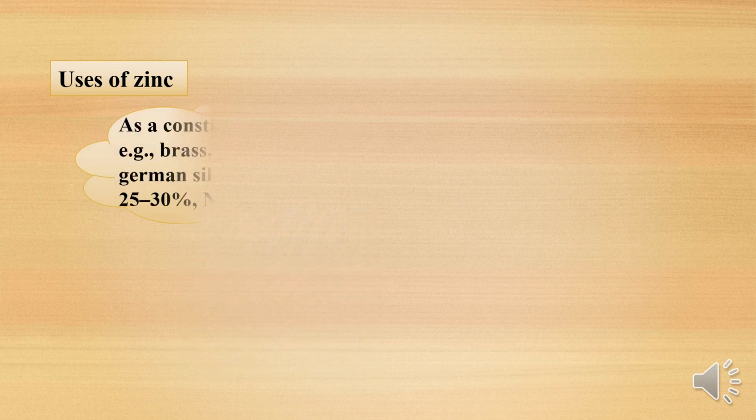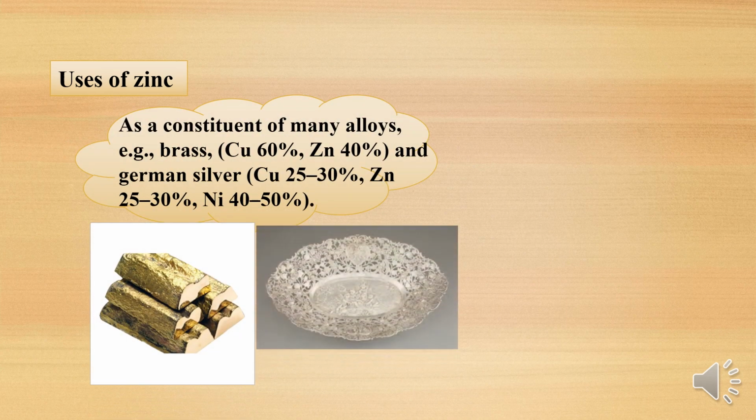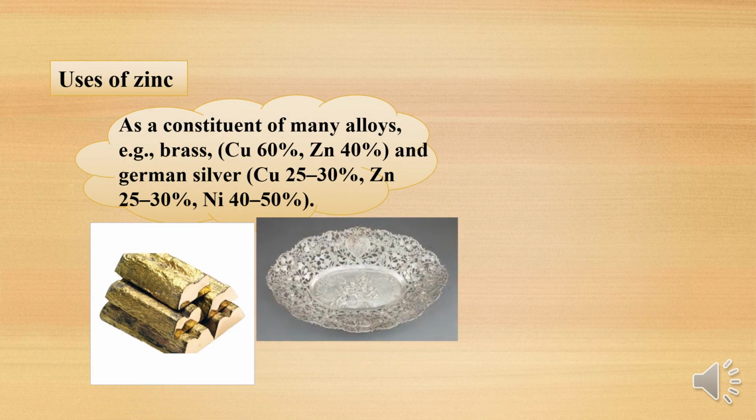And the next, zinc is also used in the preparation of some alloys. For example, brass contains 60% copper and 40% zinc, and German silver contains 25 to 30% copper and 25 to 30% zinc. Nickel, which contains 40 to 50% zinc.